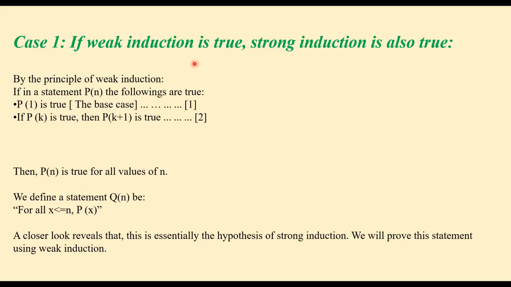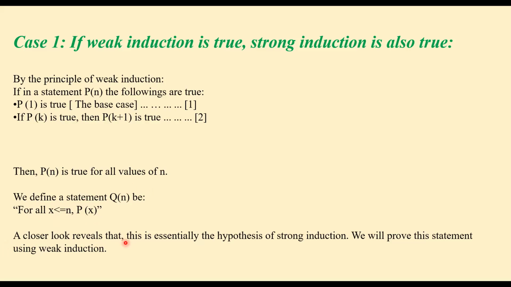So we assume that weak induction is true, so P(n) can be proved by weak induction. For proving strong induction, we are going to modify our statement a little bit. We define a statement Q(n) to be: for all x less than or equal to n, P(x). So we replaced the initial statement P(n) with Q(n). What Q(n) says is that, suppose the value of n is 3, then for all values less than or equal to 3, P of that value is true. So this is our statement.